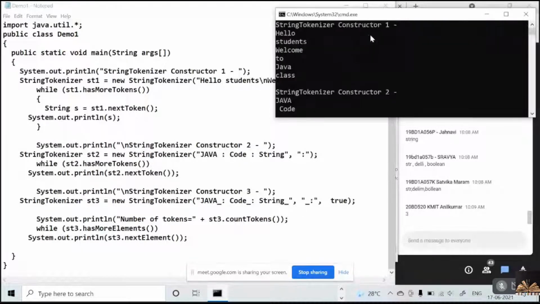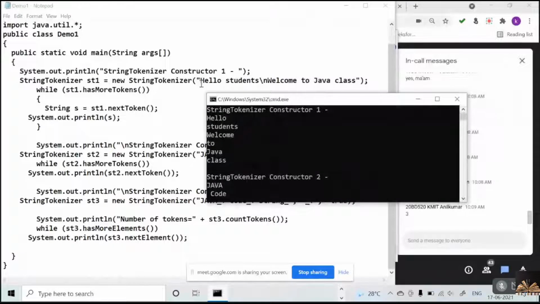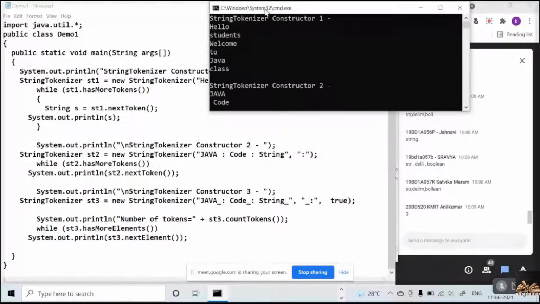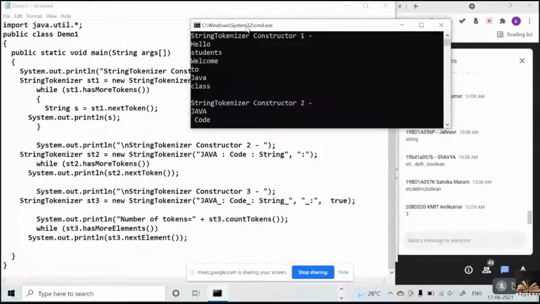Initially, "hello students, welcome to Java class": everything from here to here is a token. Everything is split. The entire string is split into tokens. Next time, by using constructor 2, based on this delimiter, the complete string is split into tokens.